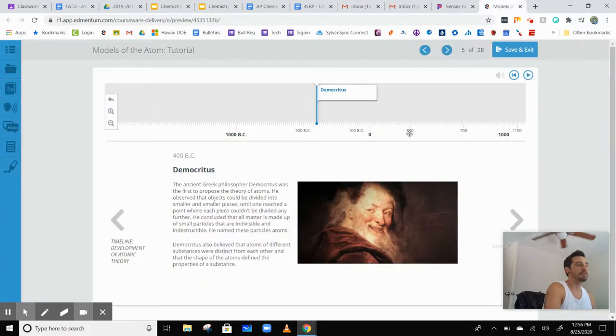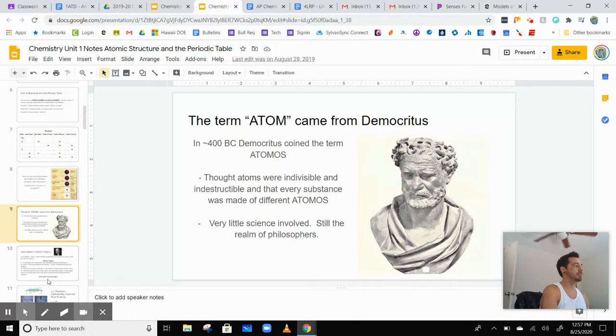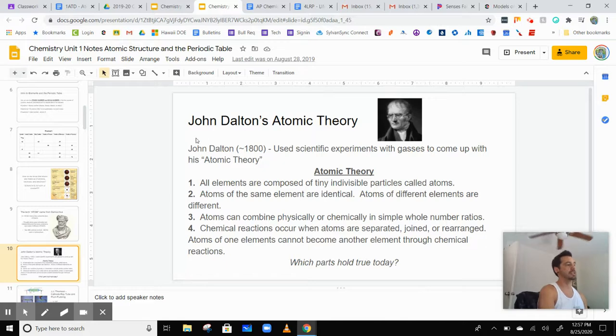After Democritus, the real father of the atom was John Dalton. He was born in 1766, and he's the father of modern atomic theory. His theory was based on the law of conservation of mass and definite proportions. Around 1800, when he was in his mid 30s, he came up with this atomic theory. There are four parts to the atomic theory.